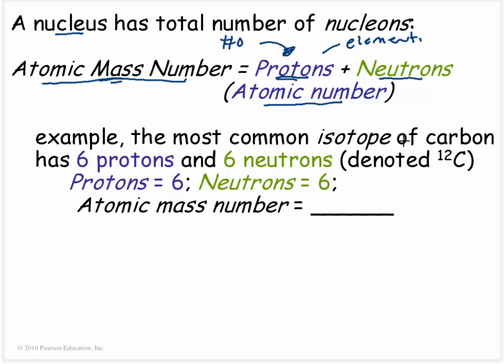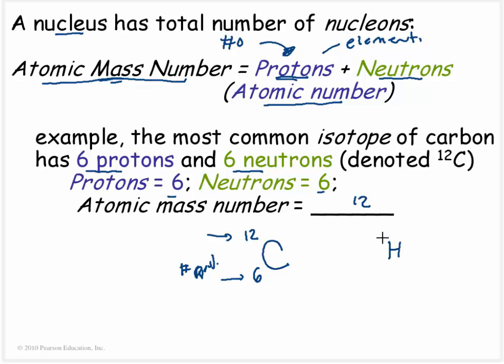The most common flavor of carbon is going to have 6 protons and 6 neutrons. So the atomic mass number would be 6 plus 6, or 12. So very frequently, this is written as a C, which stands for carbon. The 12 is going to be the atomic mass number, and this 6 right here is going to tend to be the number of protons. And again, it's the number of protons that dictate what an element is.